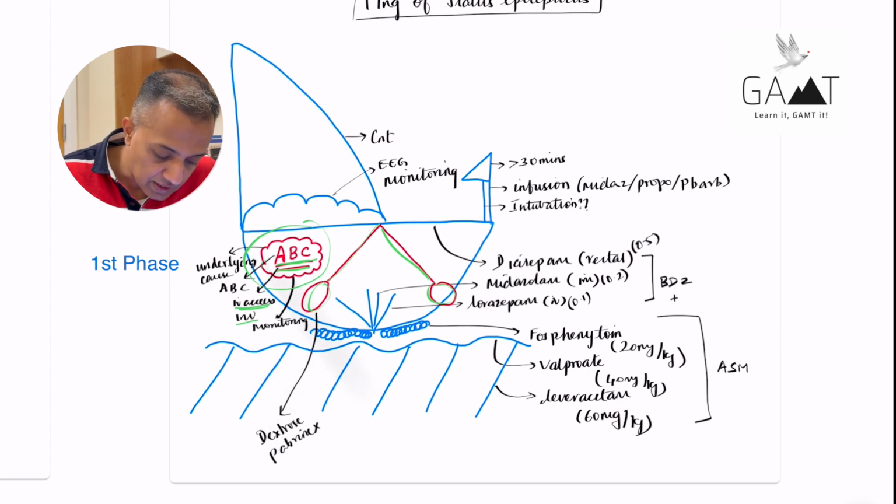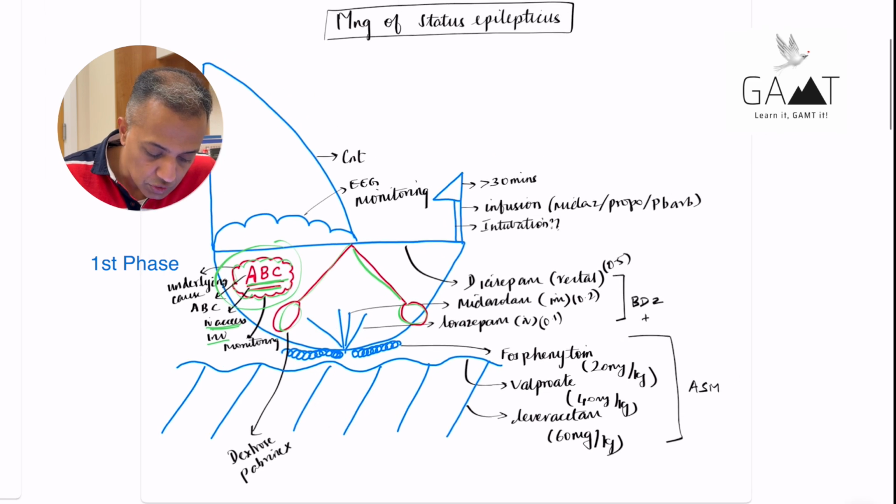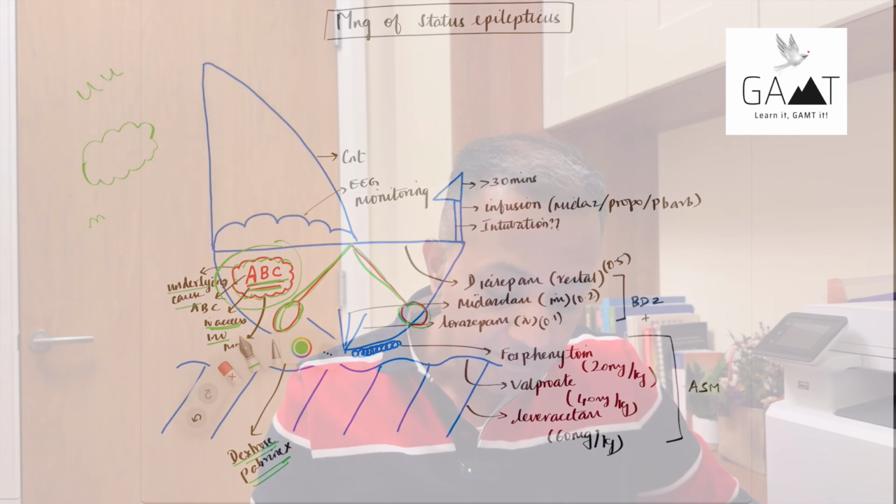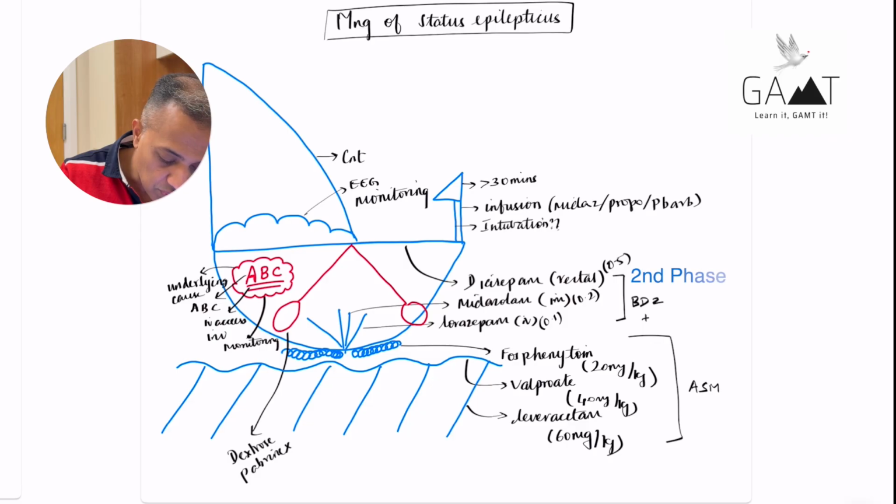Okay, and the design around this has 2 letters embedded in it. The one on top is letter U, a lot of U's combined together, which stands for underlying cause, and the bottom side of that resembles the letter M, stands for monitoring. And then this paddle resembles the letter P, which stands for Pabrinex, and this resembles the letter D, which stands for dextrose. Okay, and then we go to the next phase, the outline of the boat itself.